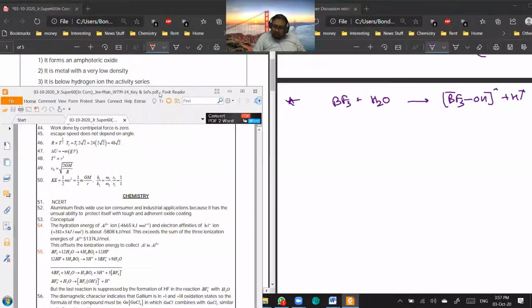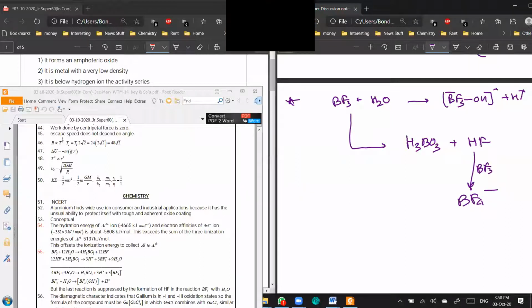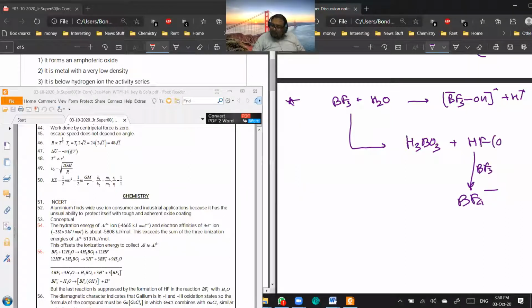BF3 will undergo hydrolysis. So you have to write the reaction in this case. The reaction will give H3BO3 plus HF, and this HF will react with BF3 to give BF4 minus. The medium will be acidic, because both are acids only.